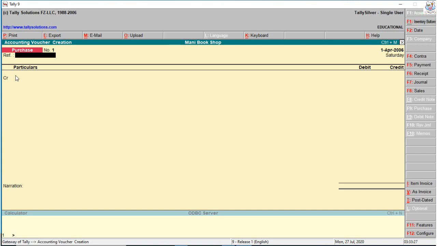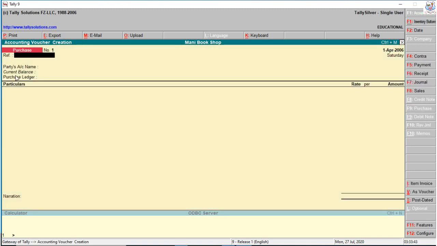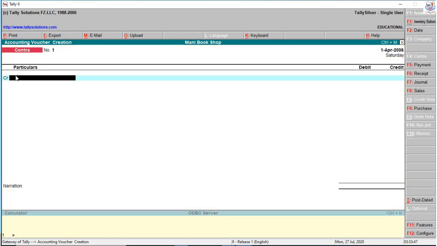So the purchase is in credit format. Every voucher has default colors, different colors individually for segregation of the options. So F4 contra, F5 payment, F6 receipt, F7 journal, F8 sales, F9 purchase.